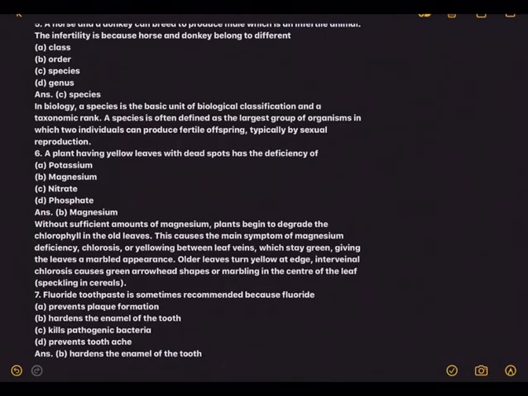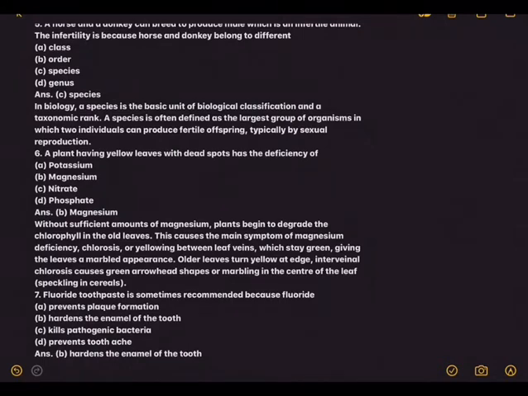Next, a plant having yellow leaves with dead spots has the deficiency of, this comes under mineral nutrition. Chapter Mineral Nutrition, class 11th. Potassium, magnesium, nitrate or phosphate. Of course, the answer is magnesium.